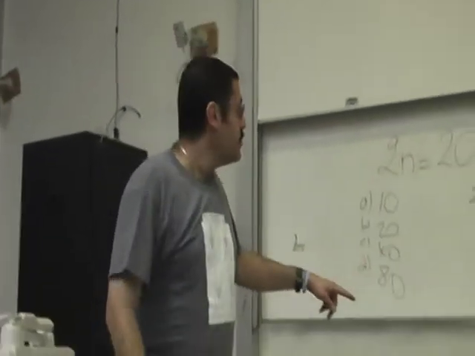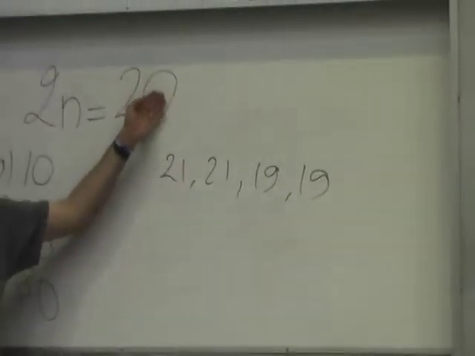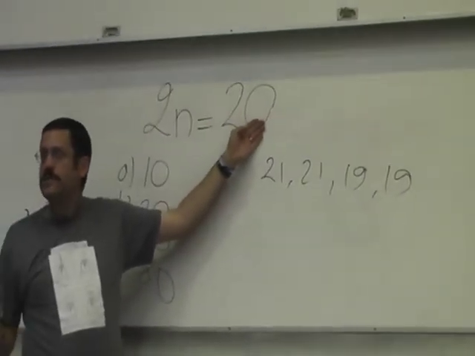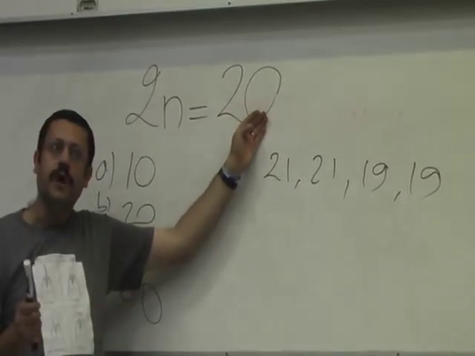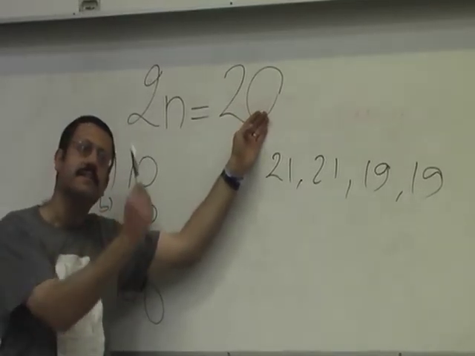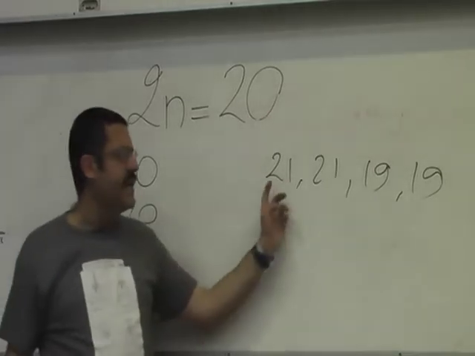Why false? Because remember, when you put 21, 21, that's diploid. These are expected to be haploid. So what's the normal haploid? 10, 10, 10, 10 all the way. So now what do you have? 11, 11, 9, 9.